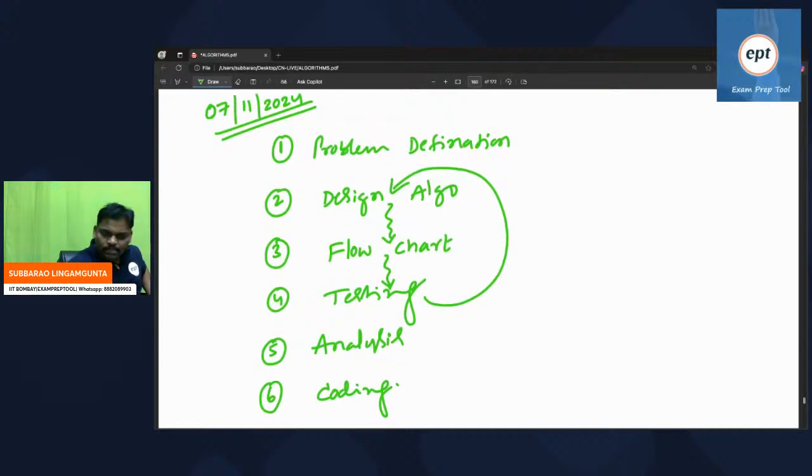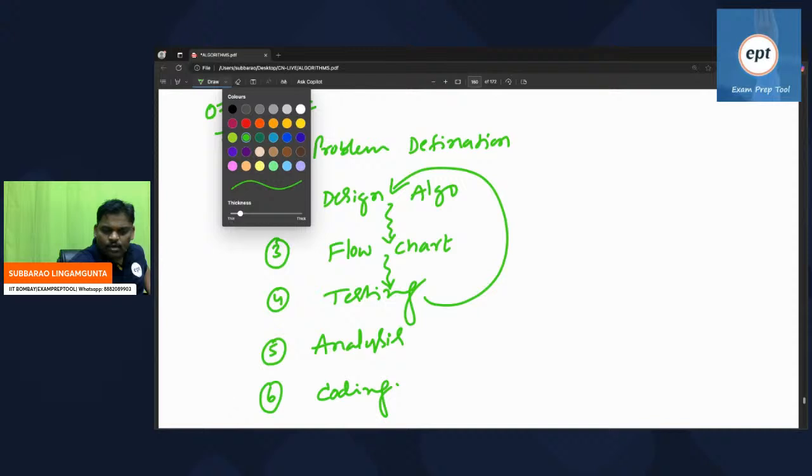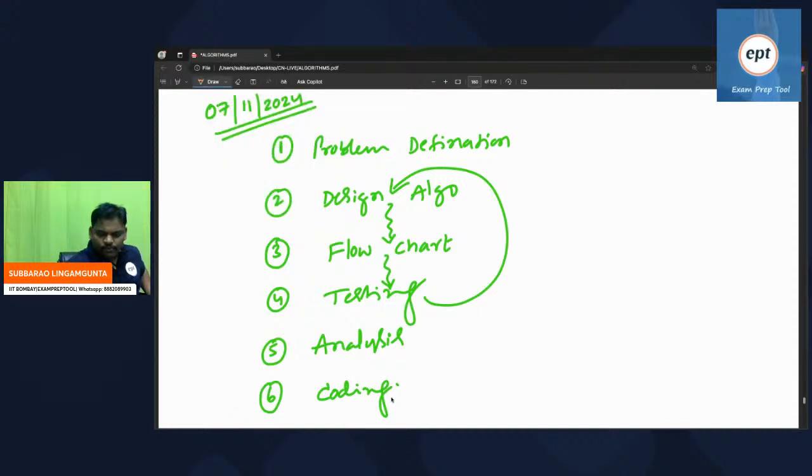Now some people are asking, okay, fine, sir, this is what we discussed in the last class, then why are you writing once again? Remember everyone, as a computer science student,